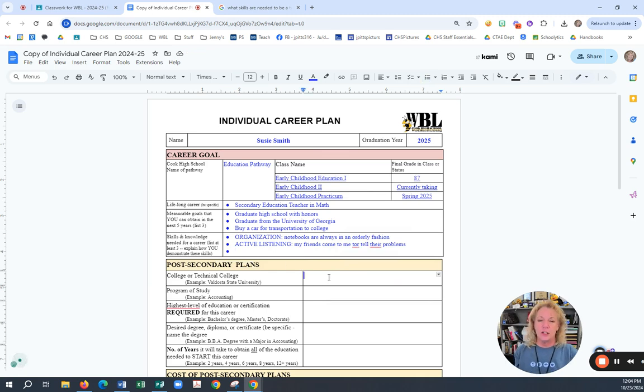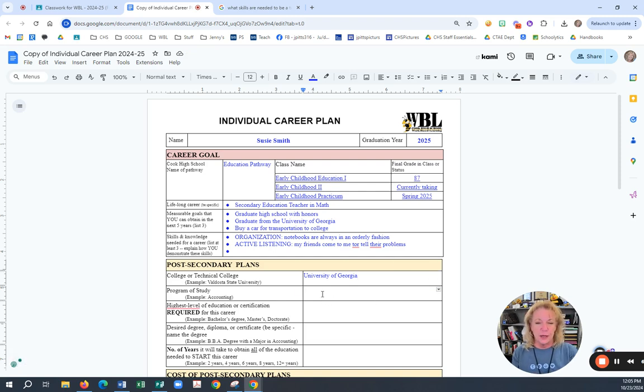All right, what college am I going to? I already told you I want to go to the University of Georgia, so I'm going to type in University of Georgia. I am not going to put in UGA. Spell it out. ABAC is not a college. It is Abraham Baldwin Agricultural College. So spell out what you are.